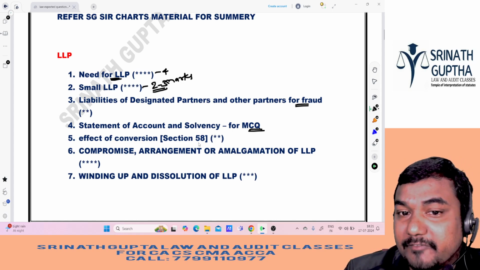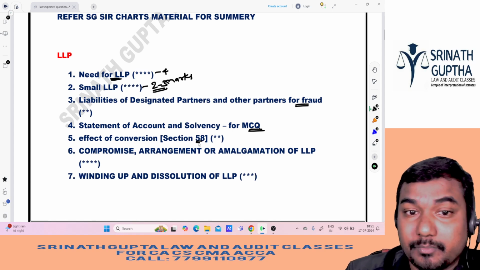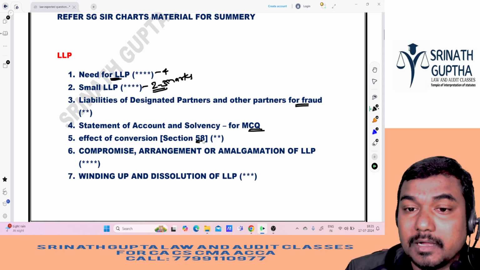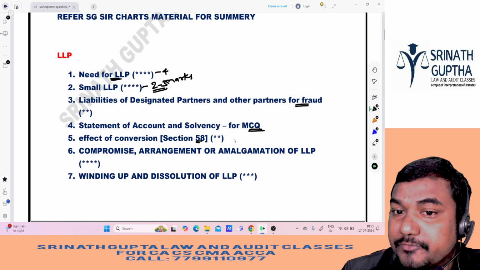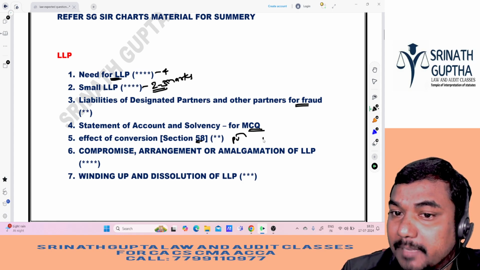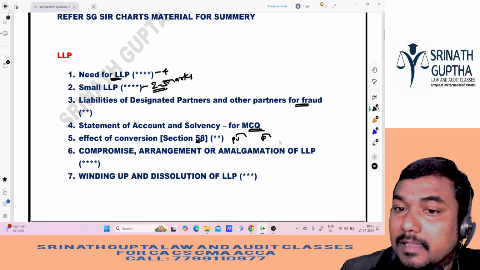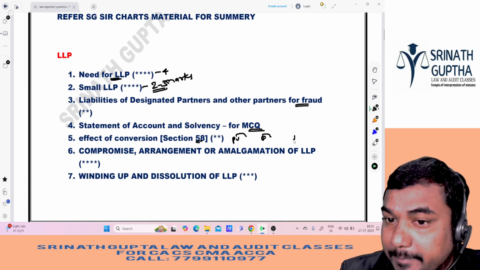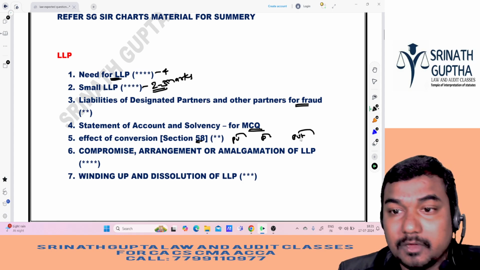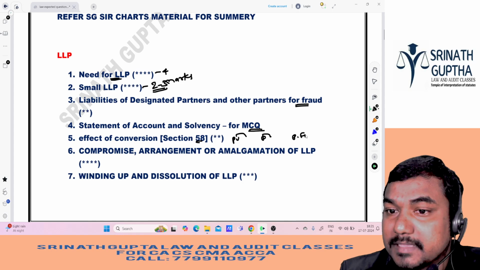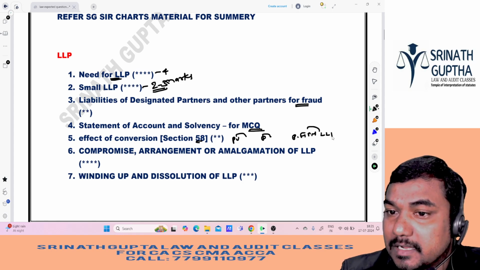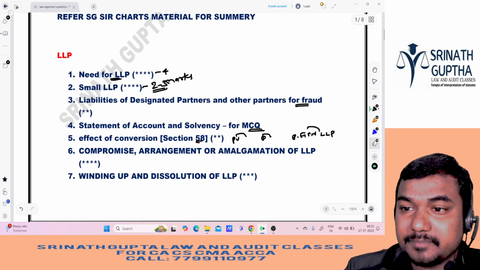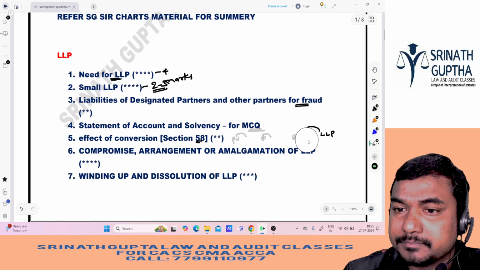And effect of conversion, section 58, very important from the exam point of view. If a private company is converting into LLP, or a public company, or an unlisted public company converting into LLP, or a partnership firm is converting into LLP. So this concept he may ask in the exam, sir. Little important from the exam point of view.